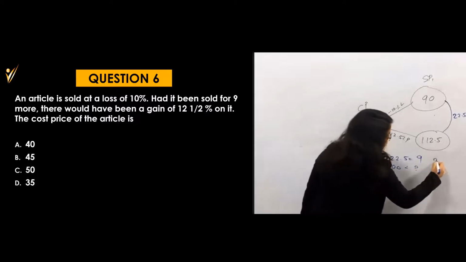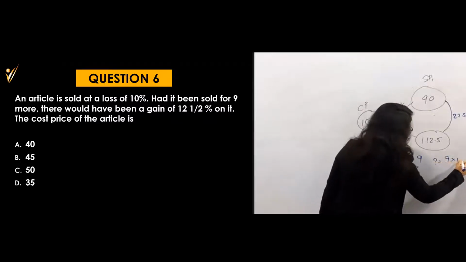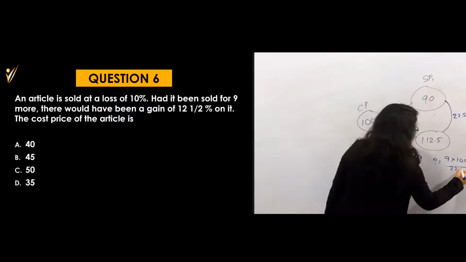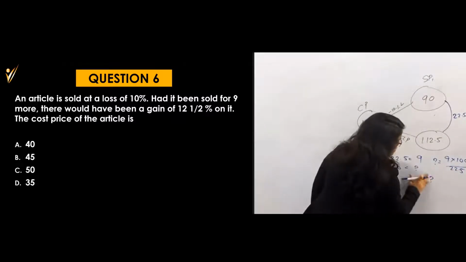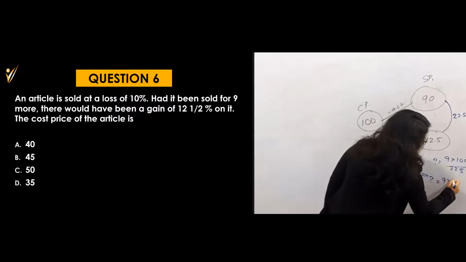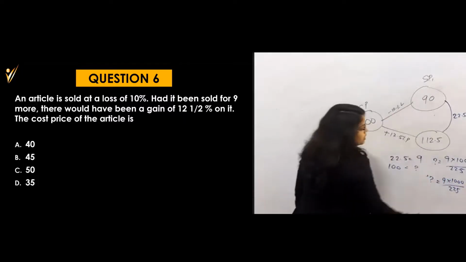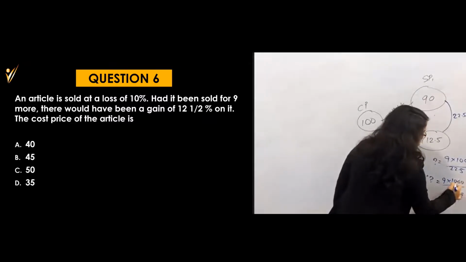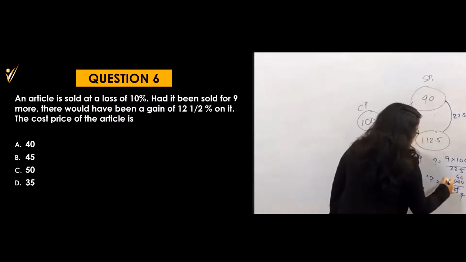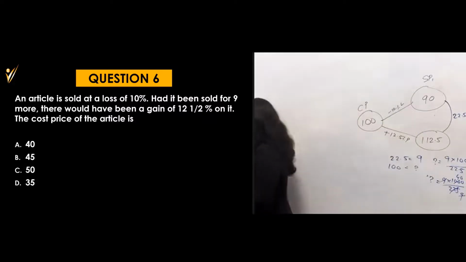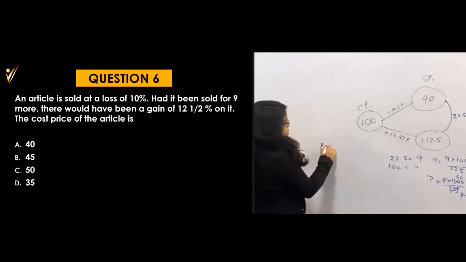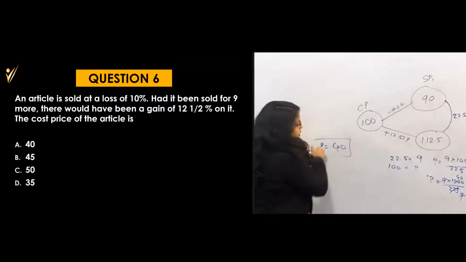So the question mark becomes 9 into 100 divided by 22.5. So I can say this question mark is equal to 9 into 1000 divided by 225, because I have to cancel out the decimal point. Now 225 is 9 twenty-fives, and this 9 will get cancelled. Means your answer would be 40 itself. Is it visible? Okay, I will show you, question mark is equal to 40. This is what I have written there.